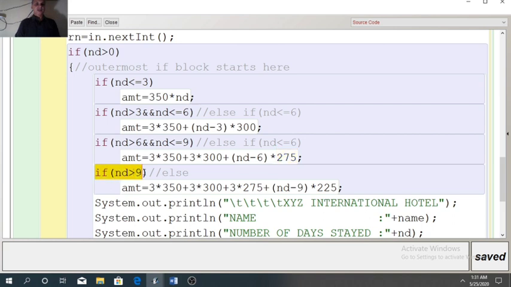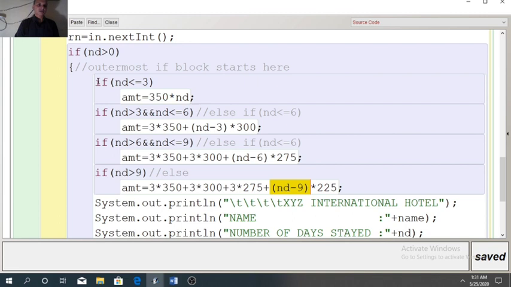Similarly, the last slab, when the value is more than 9, suppose 10 days. For 10 days, we need to cover all the slabs from the beginning. So first 3 days, 3 into 350, next 3 days, 3 into 300, 6 days over. Next 3 days, 3 into 275, 9 days over. One more day is left. So how will the computer come to know what the extra days are? ND minus 9. So when ND is 10, 10 minus 9 will become 1. So for one day it will calculate with 225.